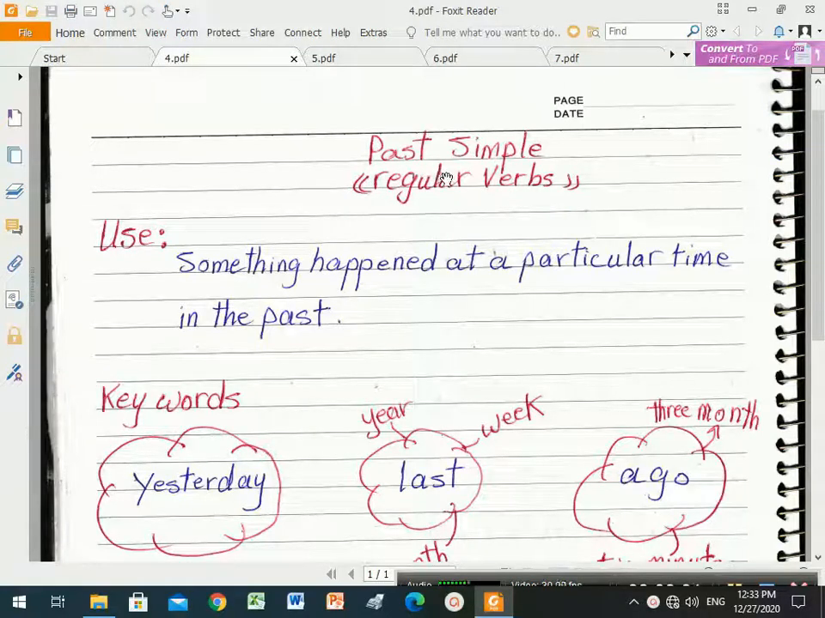Okay, good morning everyone. We are going to talk about the past simple tense, regular verbs with irregular verbs. First we will talk about the uses of the past simple tense. It's something that happened at a particular time in the past.